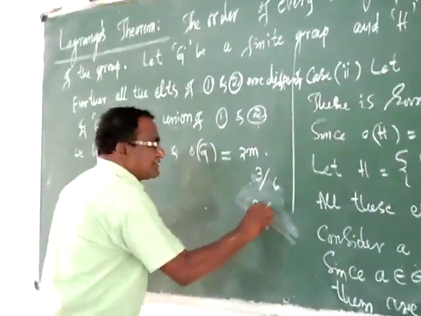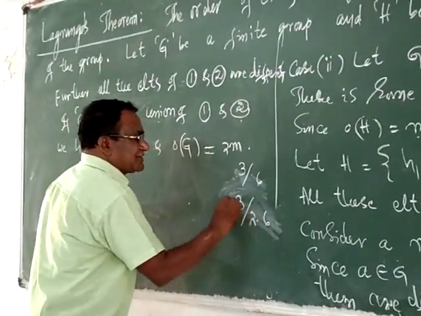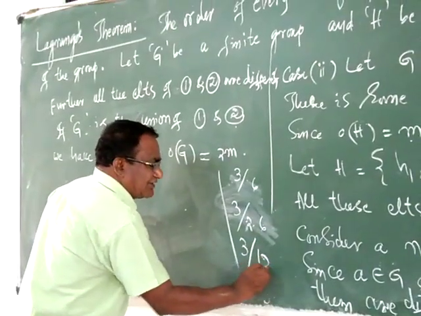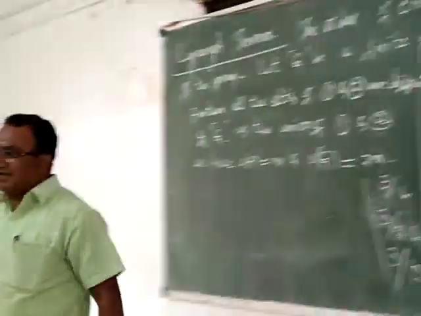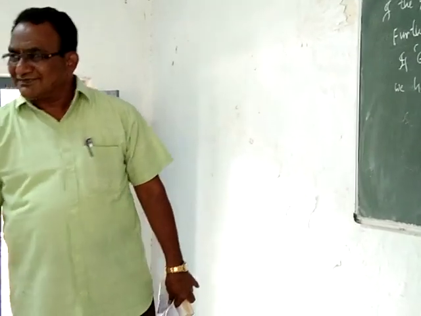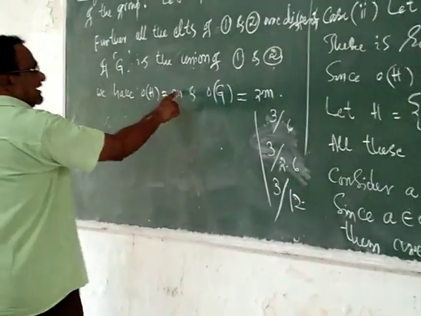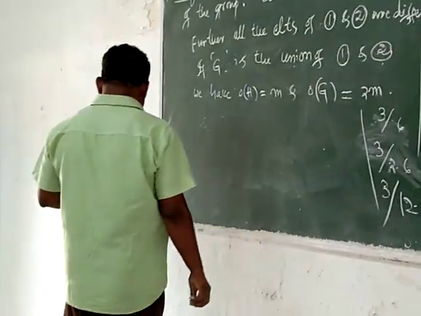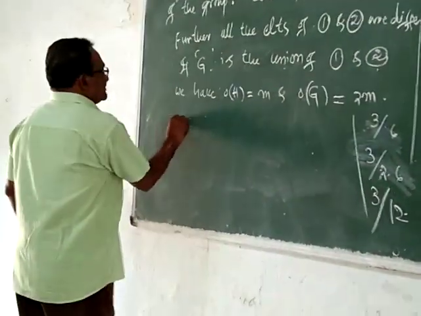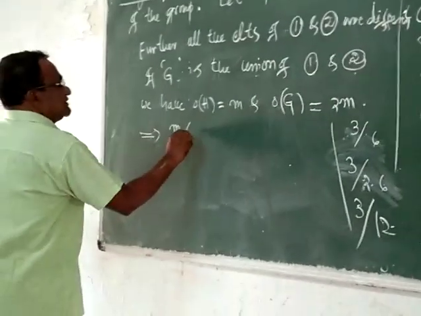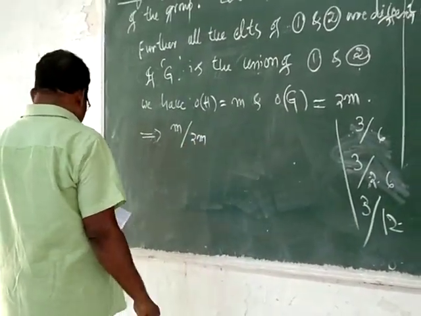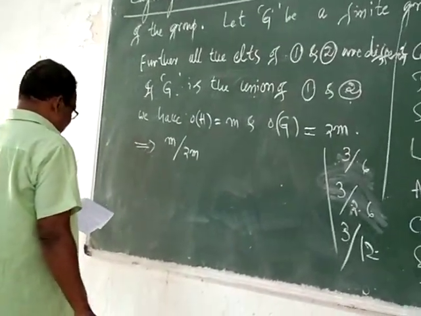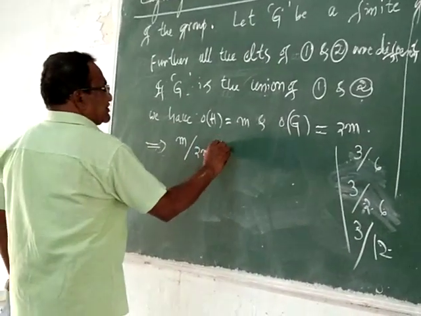Whether 3 divides 2 times 6, which is 12, or not? No doubt. So if m is the order of H and 2m is the order of G, then m divides 2m, which is obvious.